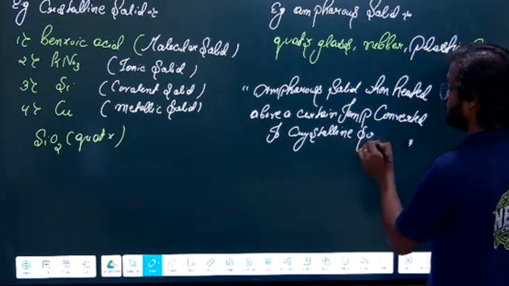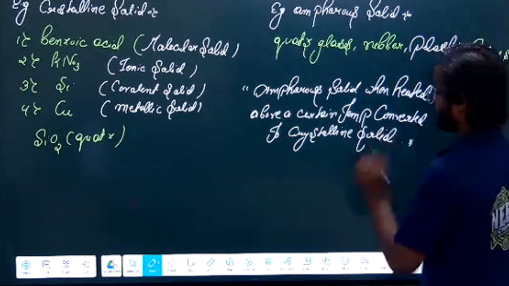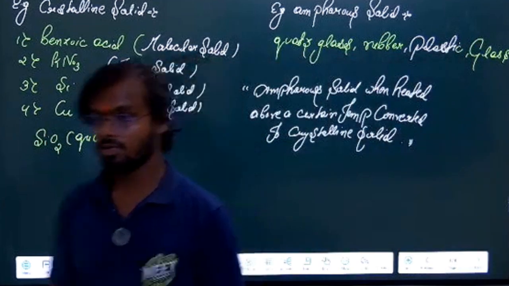Okay, it will convert into a crystalline solid. That is a very important thing. Okay, so this is a very important line.